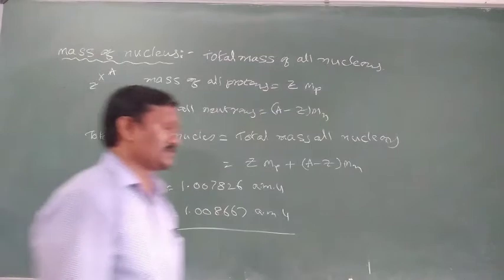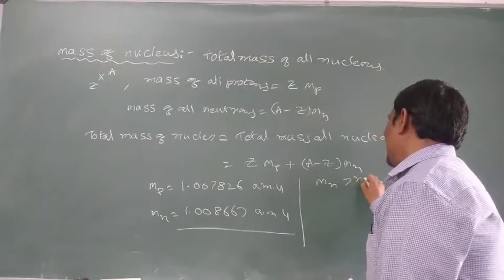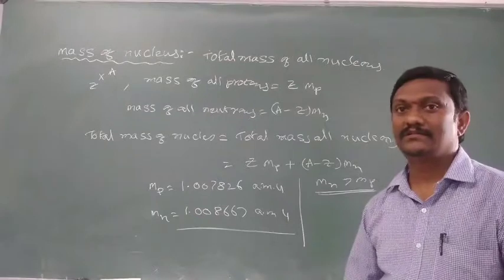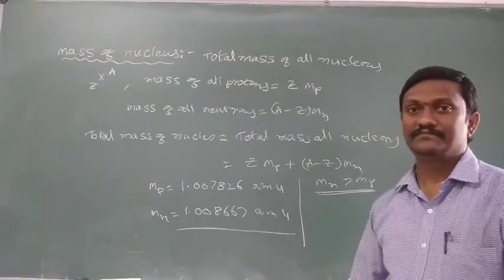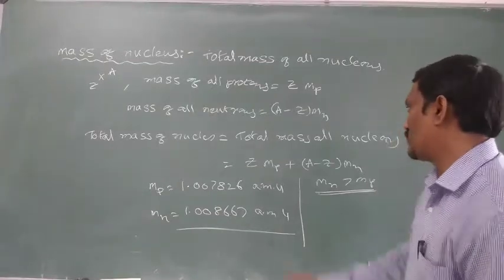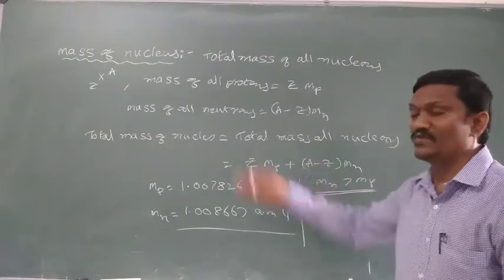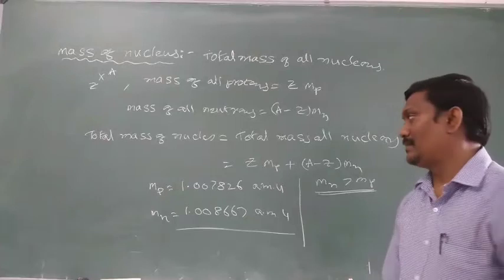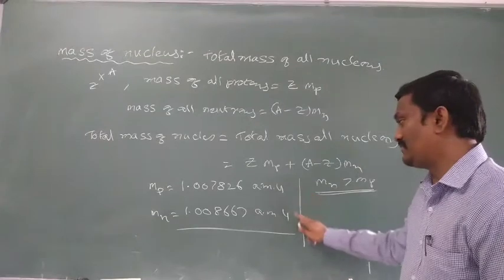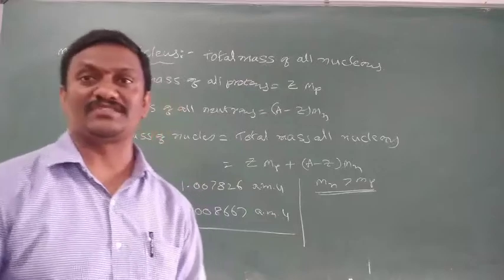Comparing both values, the mass of a neutron is slightly greater than the mass of a proton. So the mass of the nucleus is almost equal to the total mass of all nucleons, that is, the total mass of all protons and all neutrons. Generally the mass of the nucleus is expressed in atomic mass units. That is the last characteristic of the nucleus.